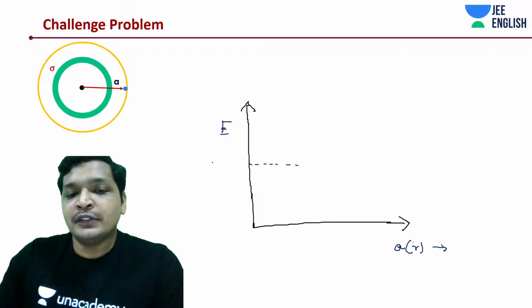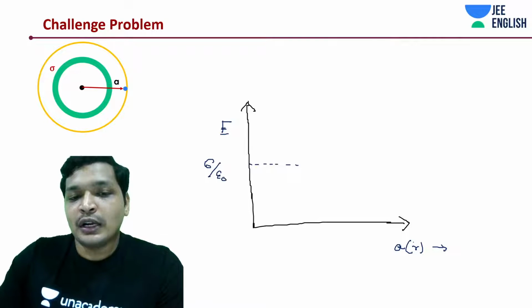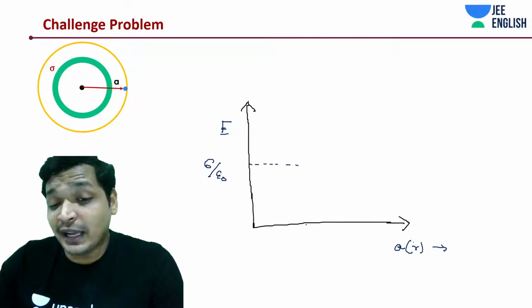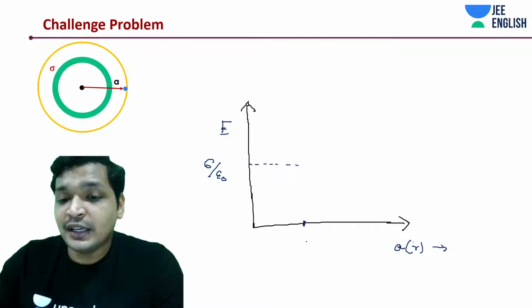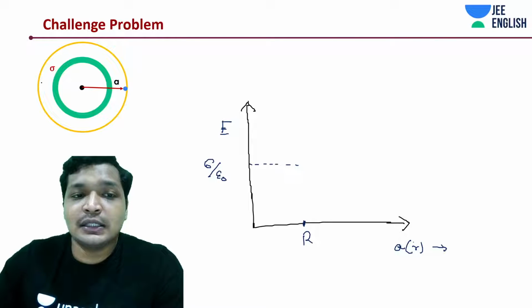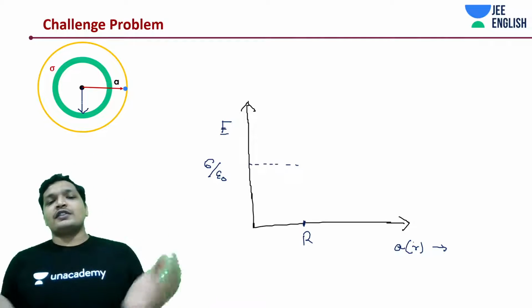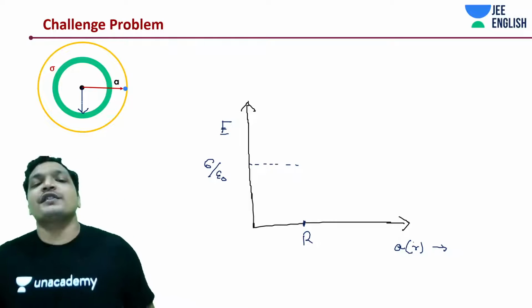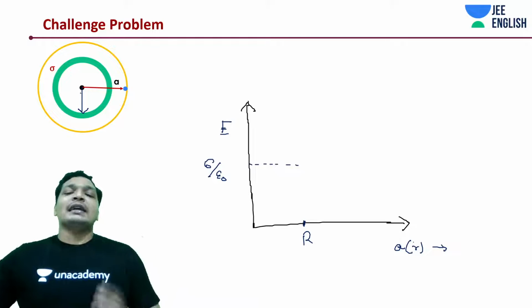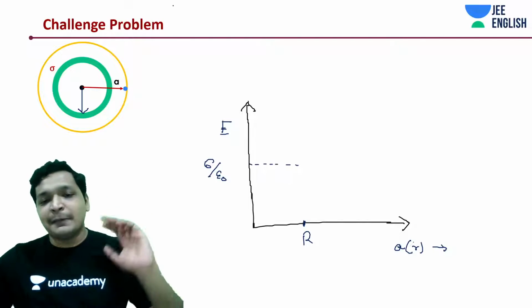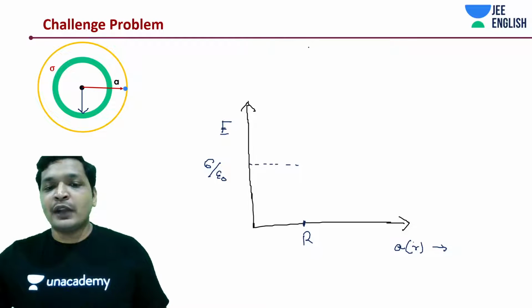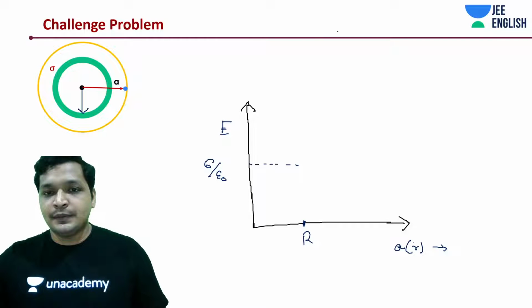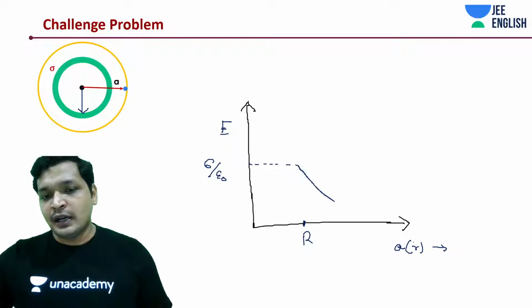What is the maximum value? Sigma by epsilon naught. And over here, when does the maximum electric field appear? When A is equal to radius R. So on this surface, whether you're measuring just a delta distance away from the surface or just on the surface, the electric field is maximum. And as you keep moving away from the surface, it reduces.